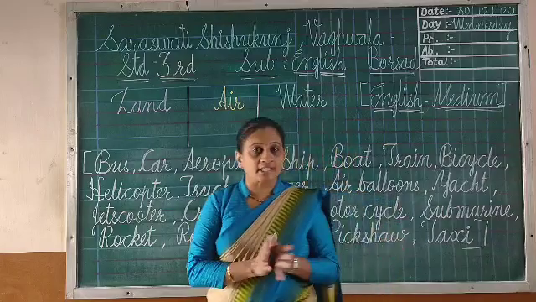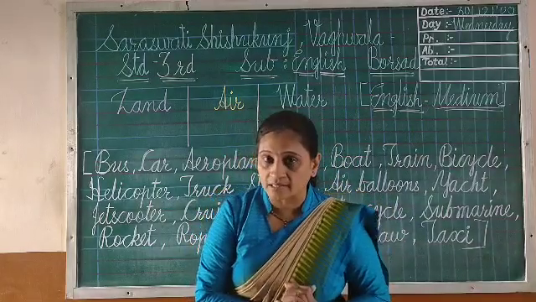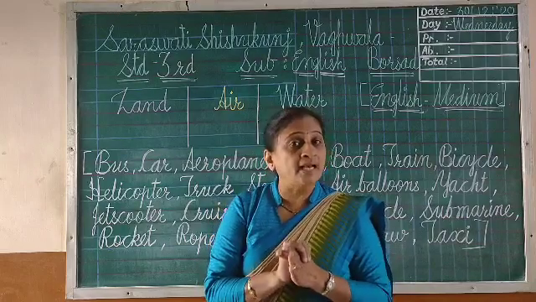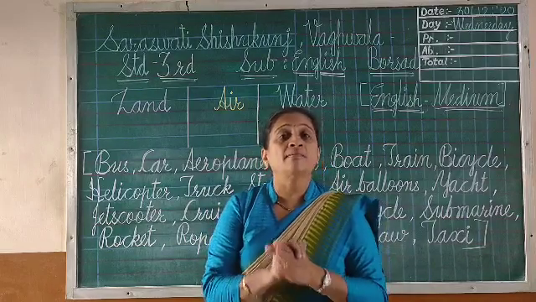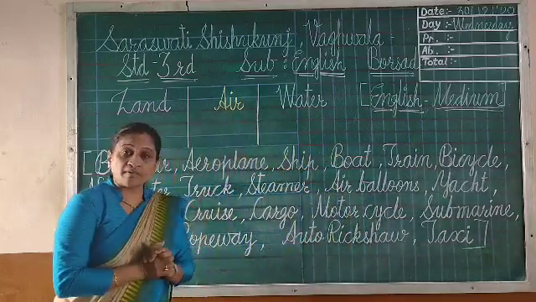So these all are transport. Okay? Means these all are the names of vehicles. Some are moving on the land, some are sailing on the water, and some are flying in the air.